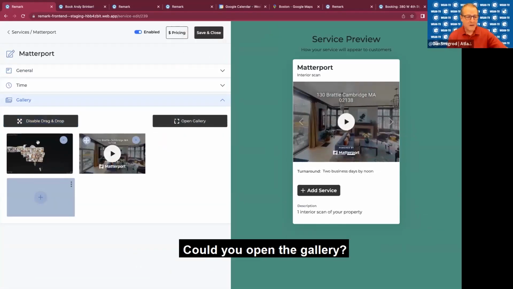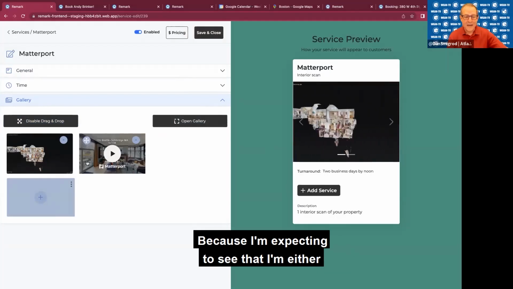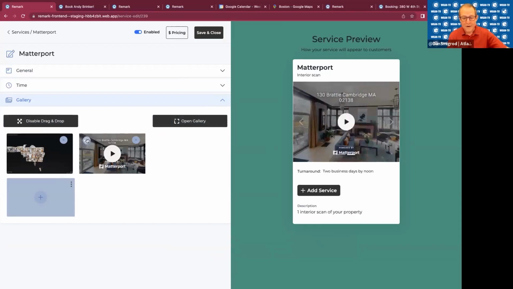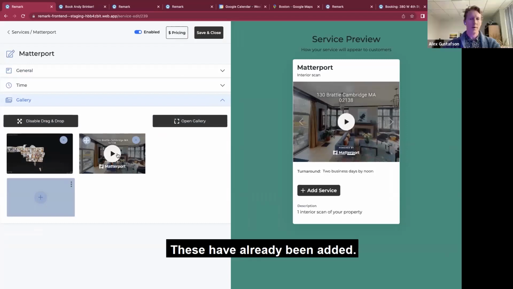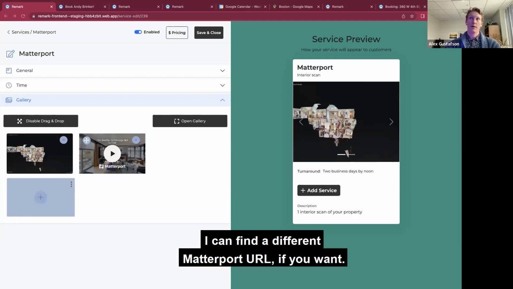Could you open the gallery? Because I'm expecting to see that I'm either adding a Matterport URL or I'm adding Matterport embed code. Off to the right, these have already been added. I can find a different Matterport URL if you want.